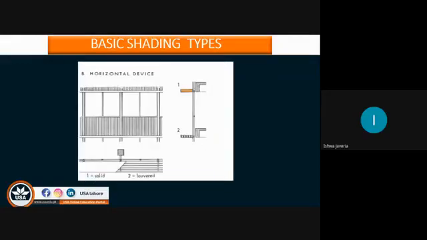Then we have the horizontal devices. In the horizontal devices, if I tell you on the plan, this is one of the louvers and this is another louver. Louver 1 is a solid one and louver 2 is in the plan. We have the horizontal slits. You can see easily over here. So this is the elevation.